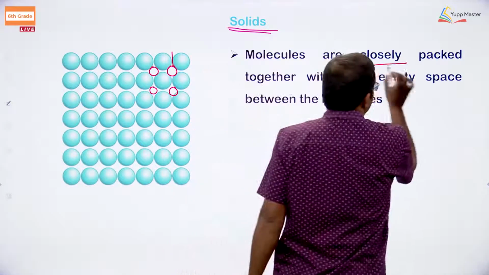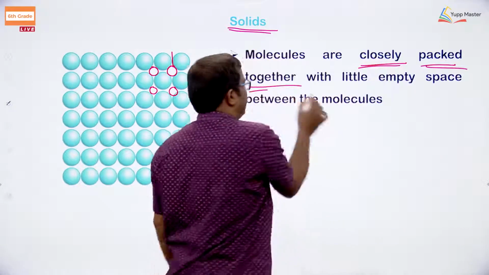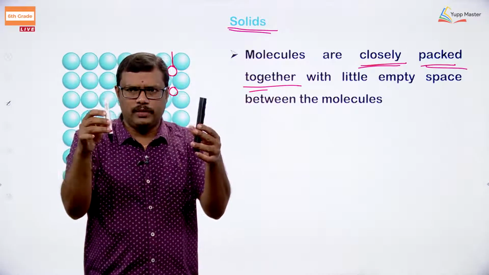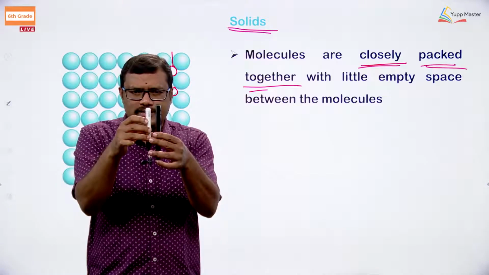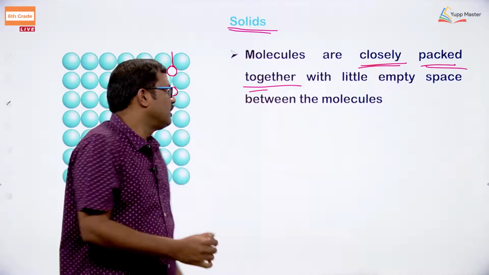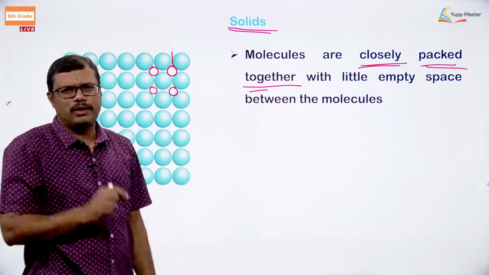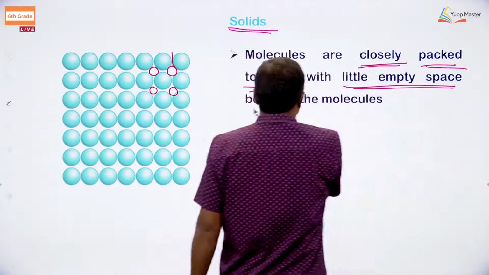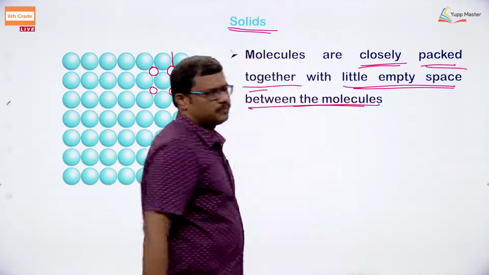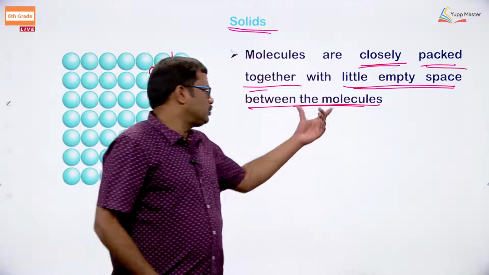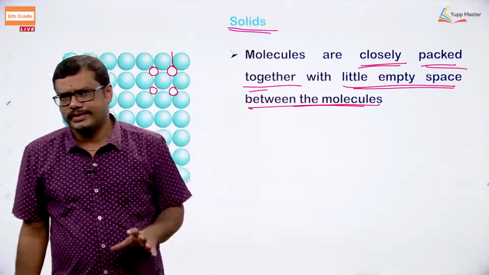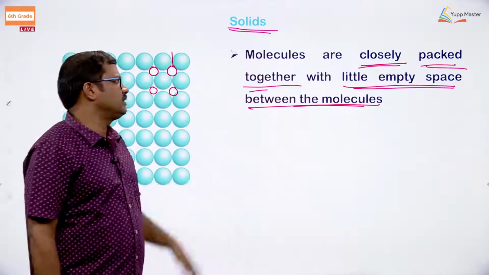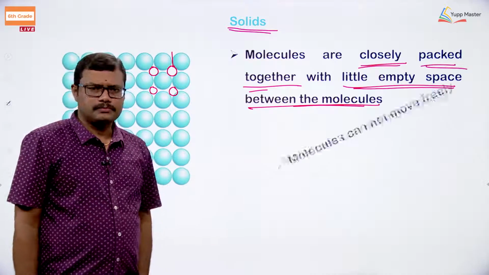Closely packed means the particles are coming close to one another and packing together. When they are coming close, what happens? The space present between the particles is very small, with very little empty space between the molecules. This is the first characteristic property of solids.